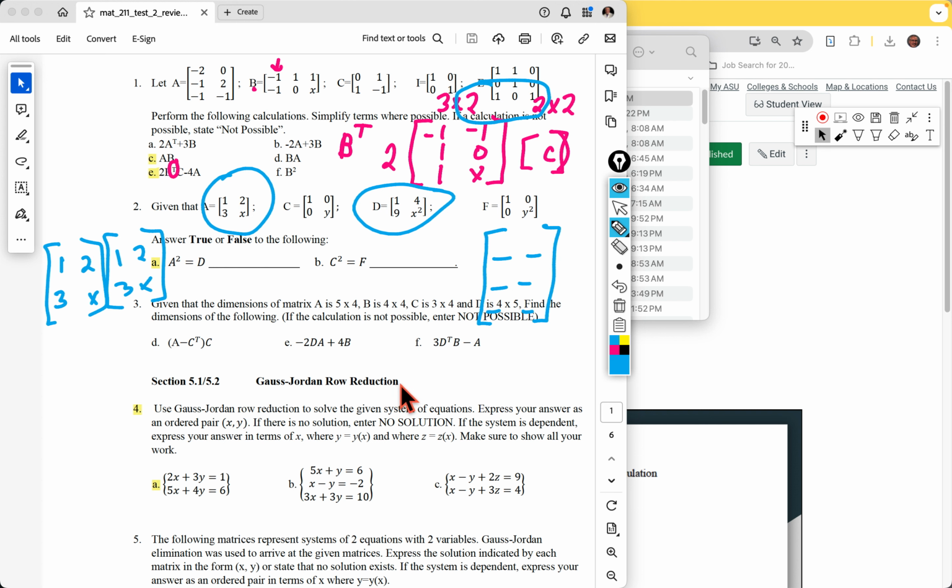Question 4 is one Gauss-Jordan reduction. You can use any method, but I would use the RREF, and in the video I do. So use an augmented matrix, and use the features of your calculator to do it. Some of them I knew were just fill in the blank. If it's fill in the blank, you just have to put the answer in. So in that case, we just put what is X, what is Y, we solve for them.